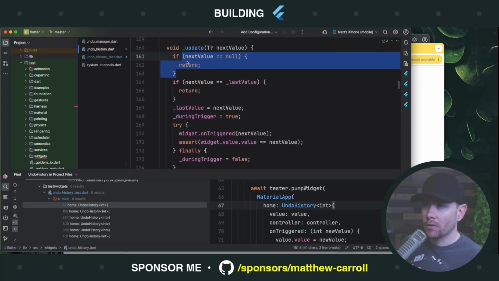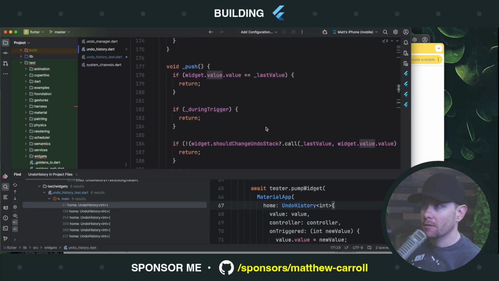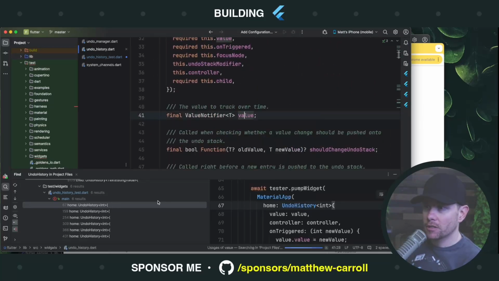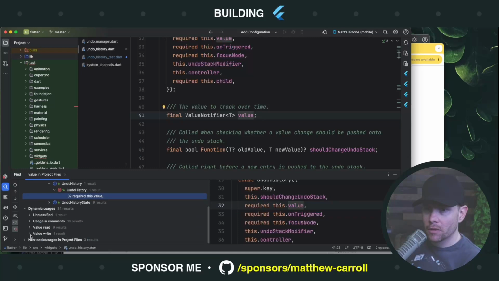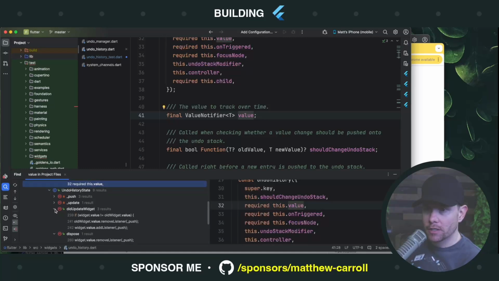Like, why can't it be null? What if you want your state value to be null? Although I guess it thinks that the value was already set to the next value. Okay, so maybe this isn't exactly the right place. Let me come up here. I'm going to say value, find usages. Come on. All right, and I want to know, let's see. Add listener, remove listener, add listener, remove listener, equals, equals.